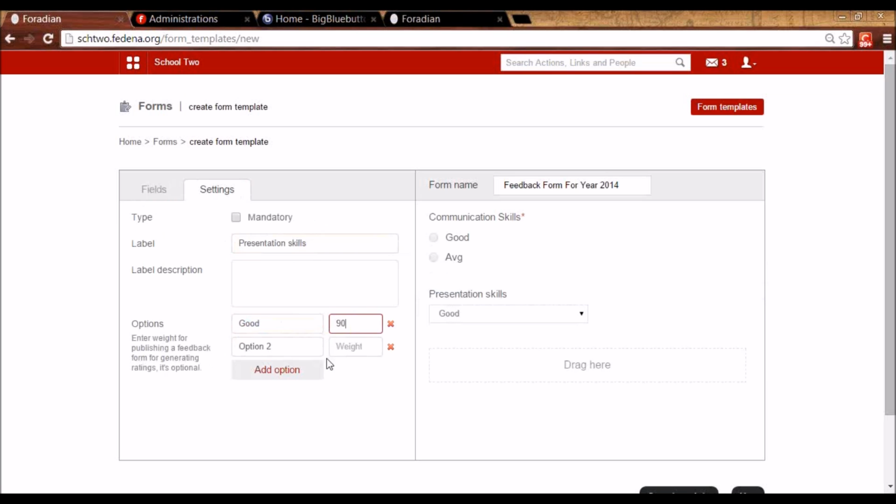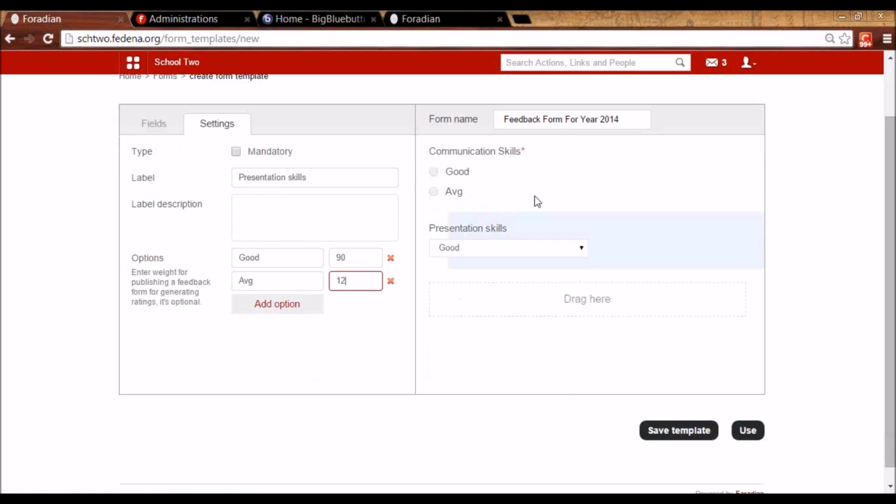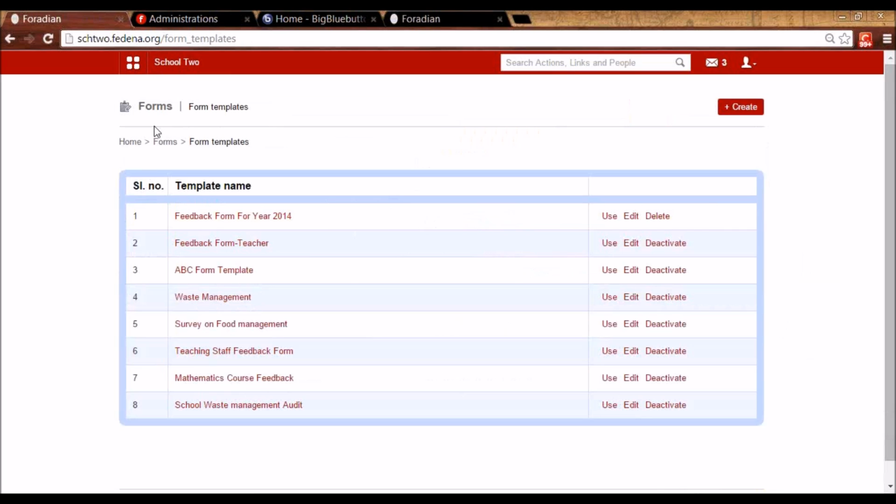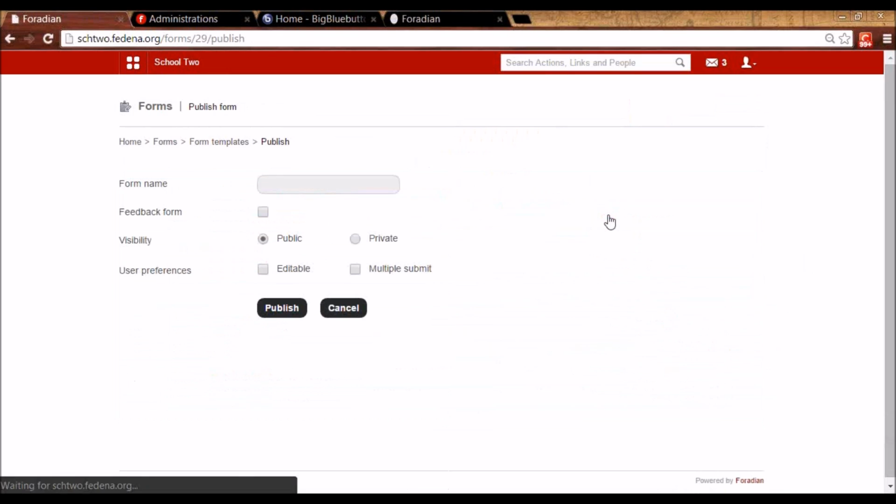Weightages. So this way I can create this template, save it. Once I save this template, I'll be able to use it by going to Form Templates and Use. So all the templates are appearing that I've already created.